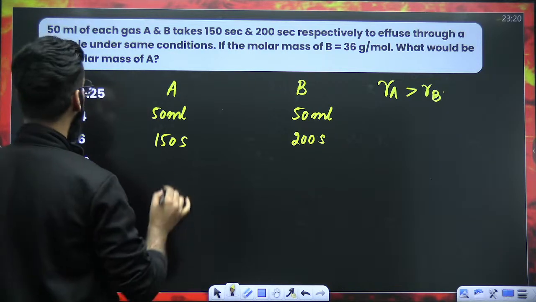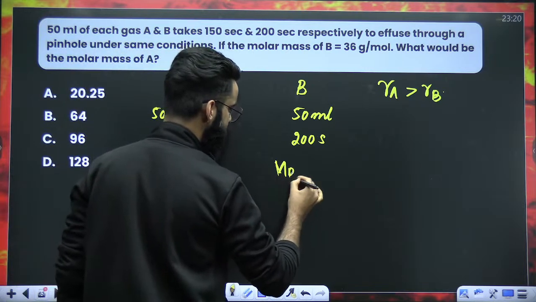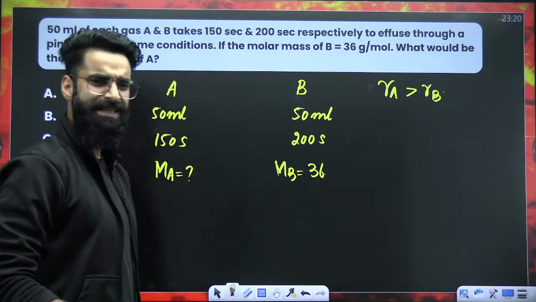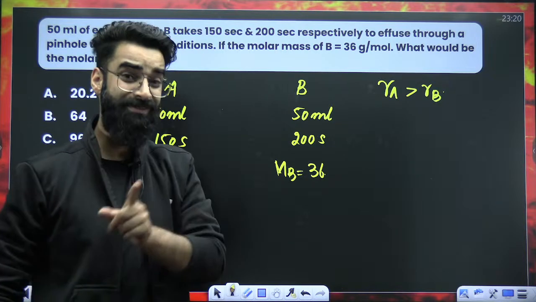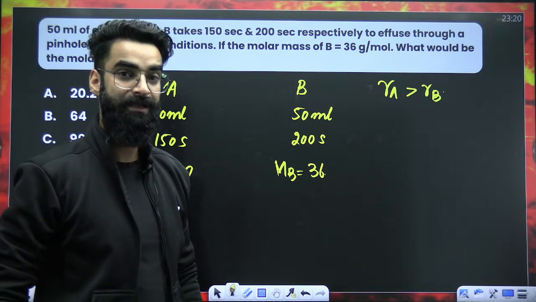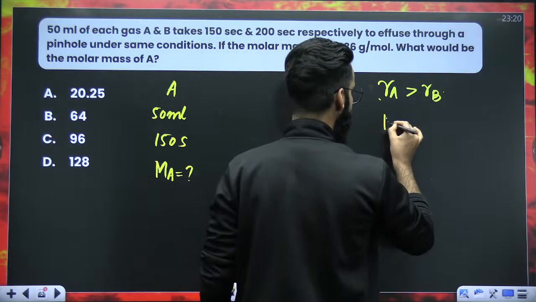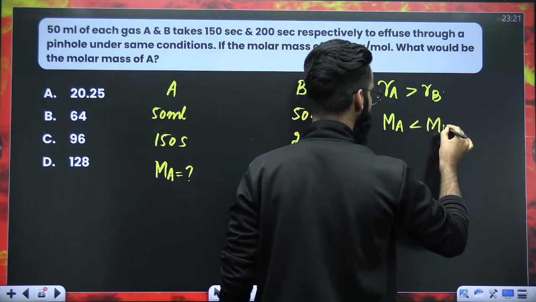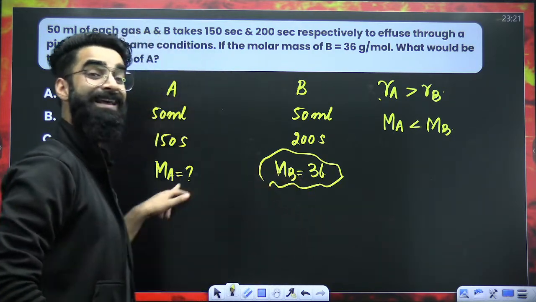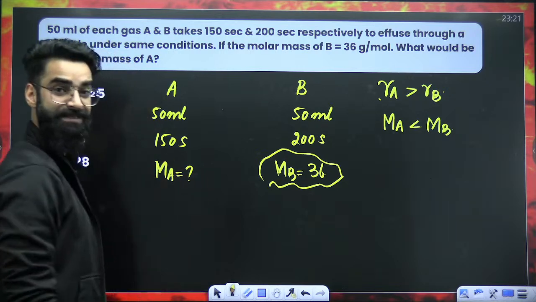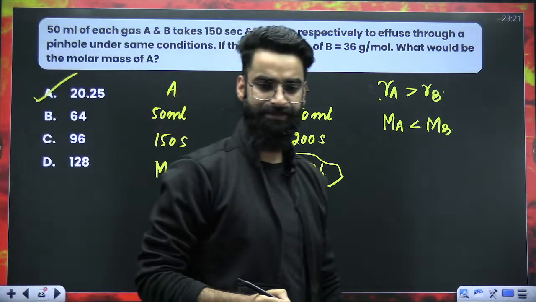Now, dear students, one more thing. Molar mass of A we have to calculate. Molar mass of B is given to us, 36 grams per mole. Since you know, rate of effusion is inversely proportional to square root of molar mass, if rate of effusion of A is more than rate of effusion of B, that means molar mass of A should be less than molar mass of B. What is the molar mass of B? That is 36. So molar mass of A should be less than 36, and less than 36, there is only one option. That's option A. So that has to be the correct answer.